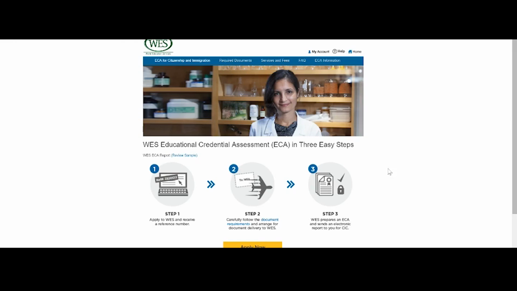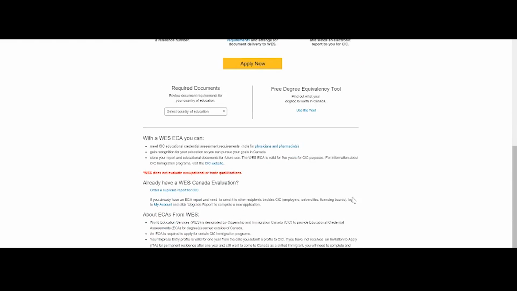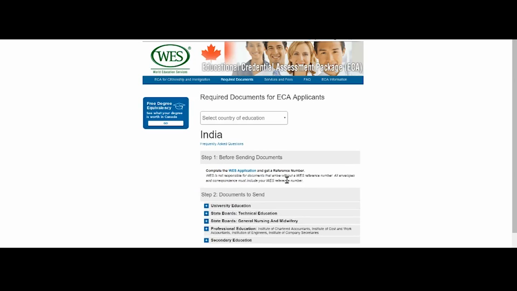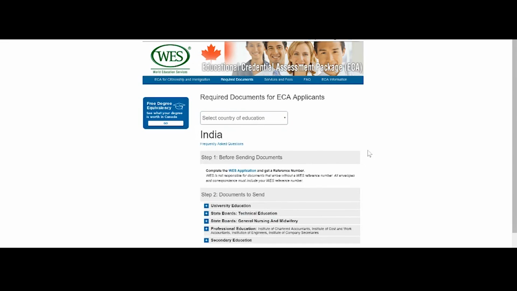Now you can either start the process by clicking on the apply button here, or even better still, you can go down and check what type of documents are required. Here you can select the country where you did your education, and I'm just going to select India as an example. As soon as you select the country, you will be immediately taken to this page. In case you have chosen the wrong country, you can go back to this field and select the right country again.